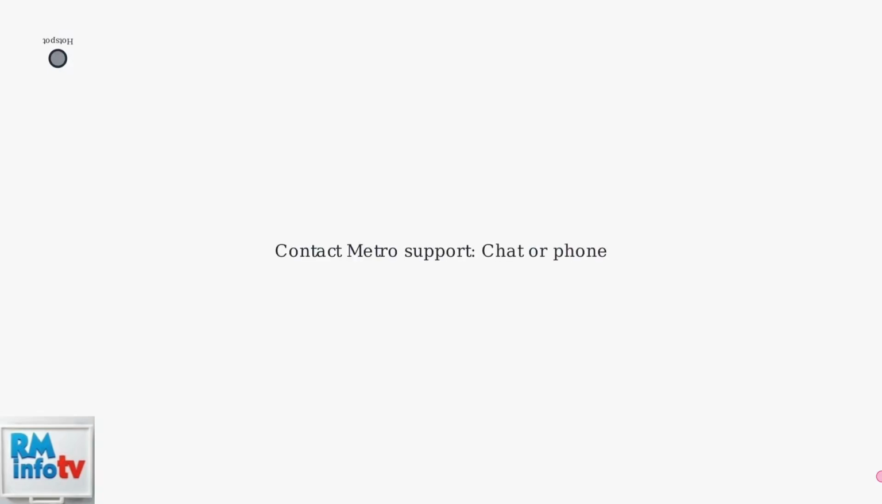If none of these steps work, contact Metro support via chat or phone for further assistance. Remember, peak usage hours may also affect performance due to network congestion.